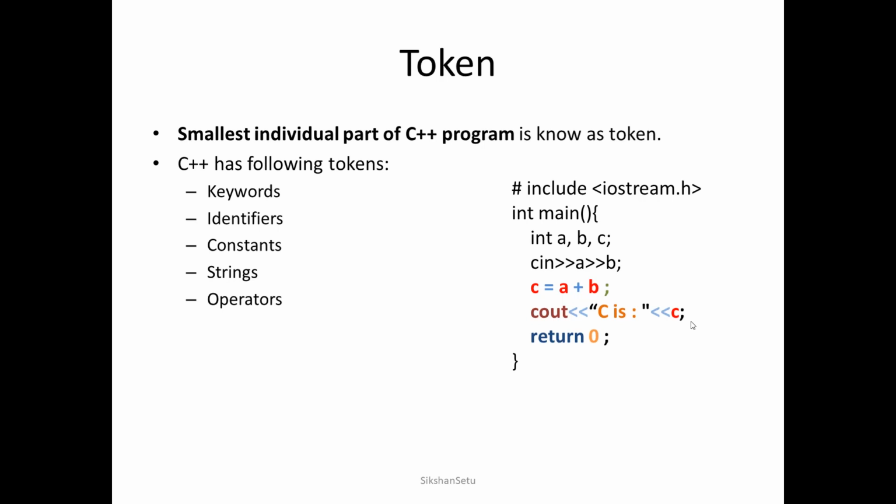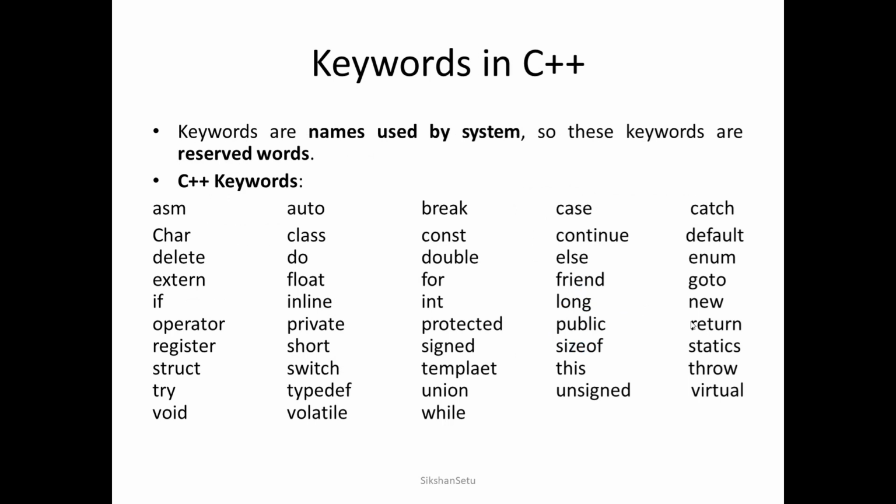Now a token can be a keyword, an identifier, a constant, a string, or an operator. Now what are these terms? So we will try to understand these terms. First, keywords. Keywords are the terms or names which are system defined, which have been defined by the developer of the C++ language. These names are reserved because they have already been declared and used by the system.